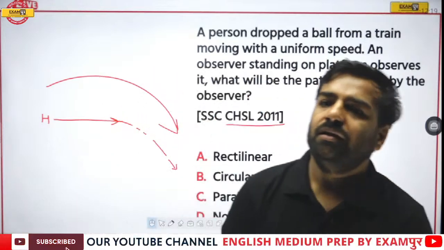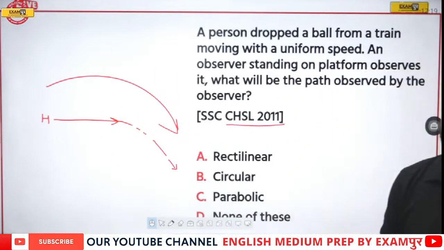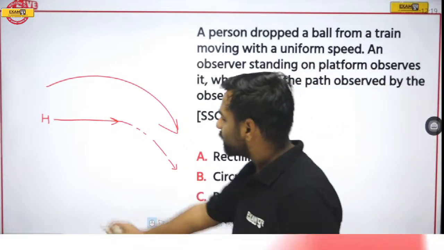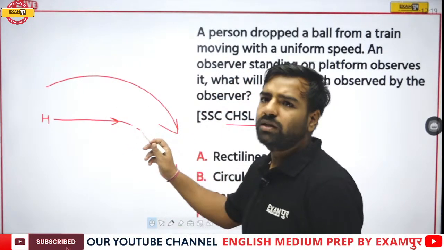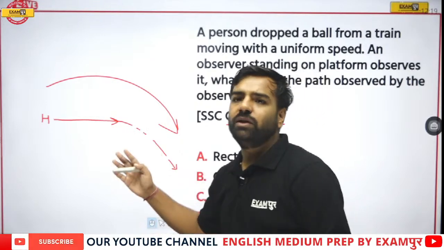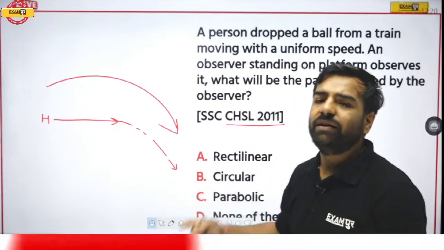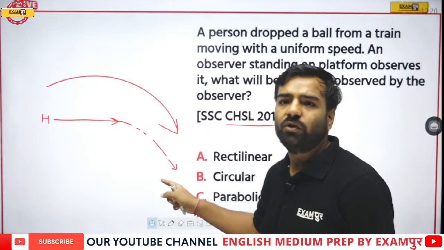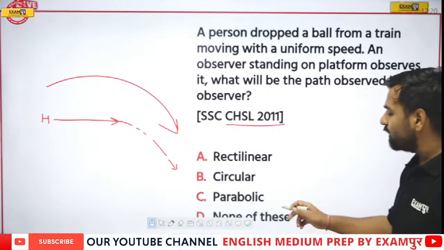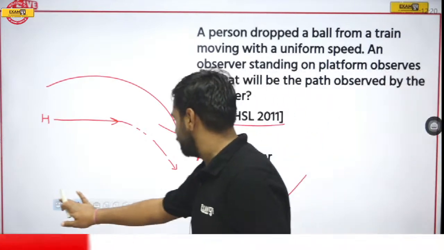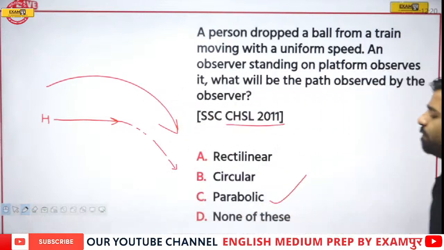Got my point? It's good that you have given the answer. What I was saying, the path we are talking about has both the components, correct? Because of the motion, horizontal direction is here, but due to gravity, it will tend to go downwards. So the path which is present is your parabolic path. So option number C would be the correct answer.